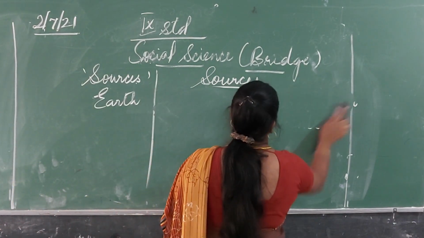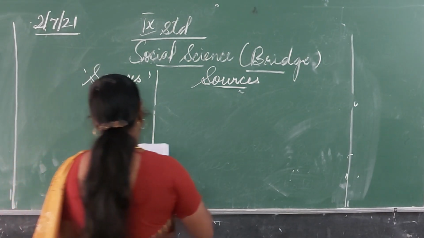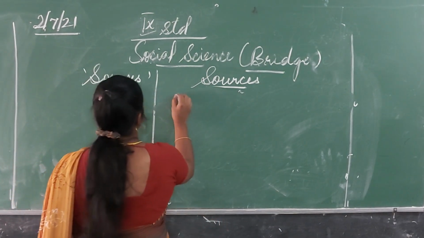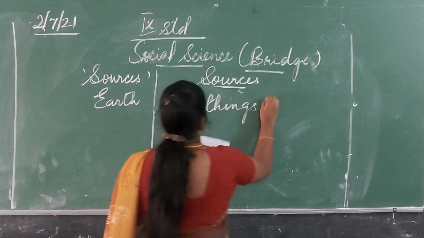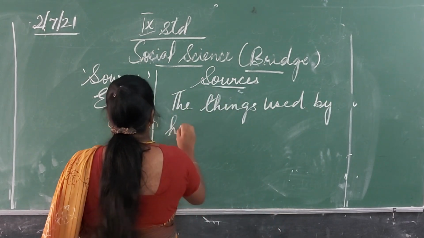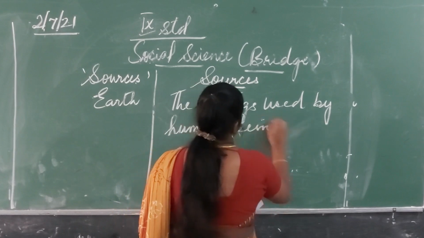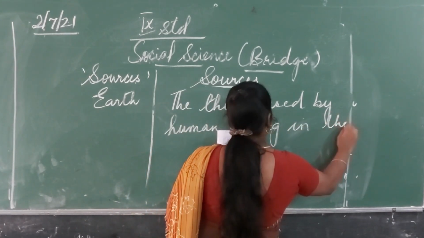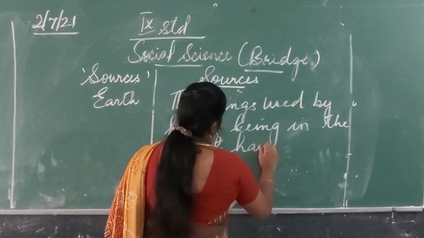So what is a source? A source is nothing but the things used by human beings in the past that have remained.